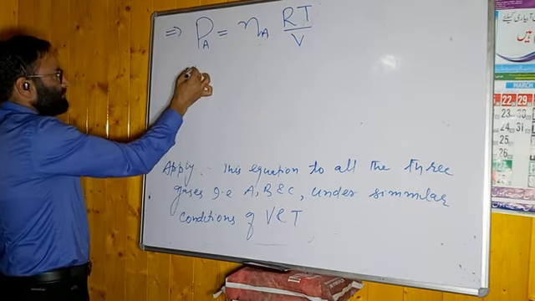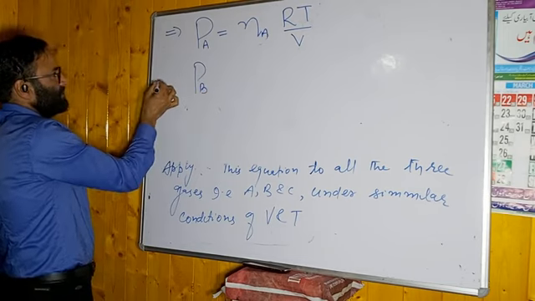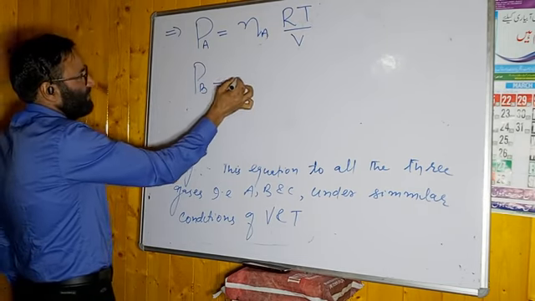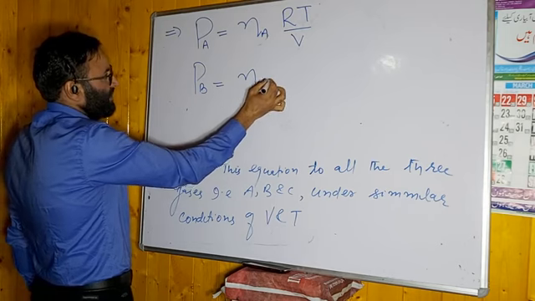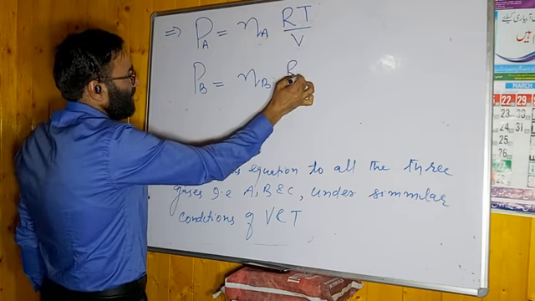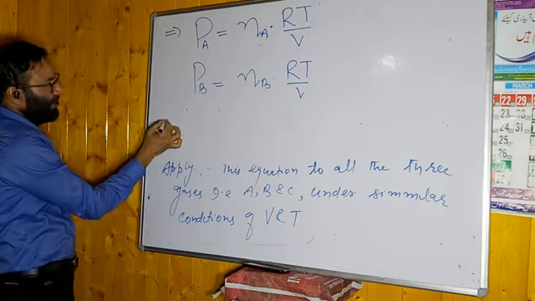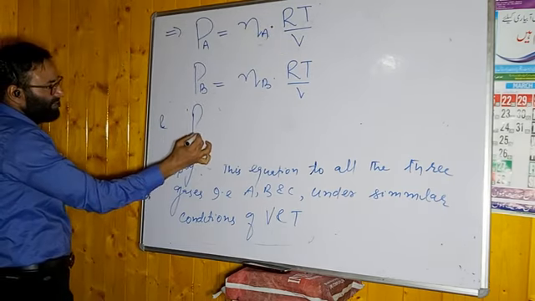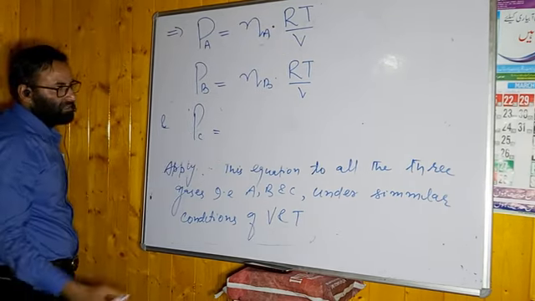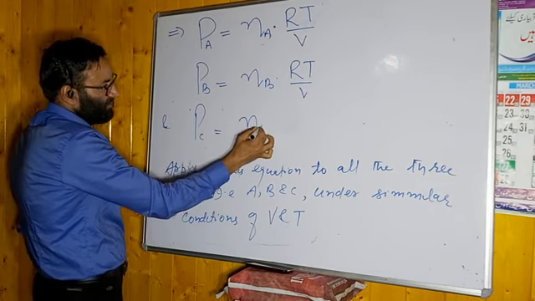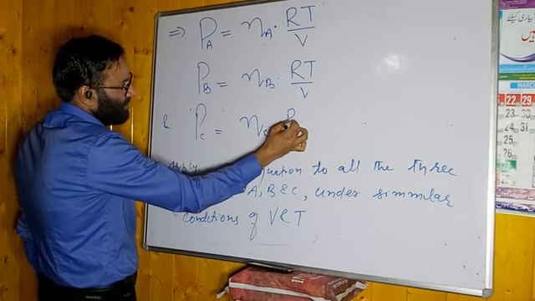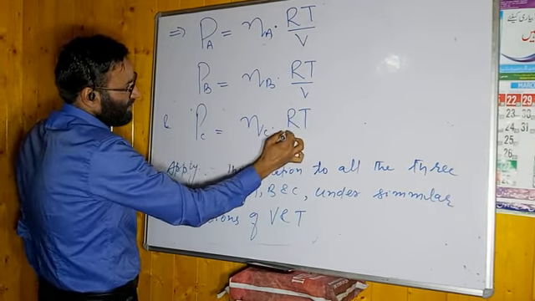PB is equal to NB, number of moles of B, RT and V constant. And for C gas, pressure of C will be equal to NC, number of moles of C, RT divided by V. Let us say it is first, second, third.